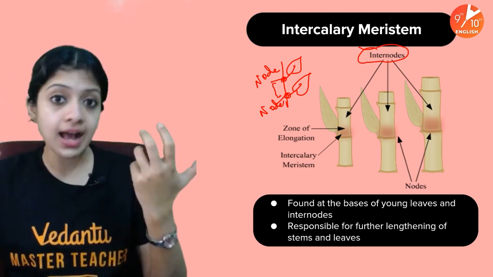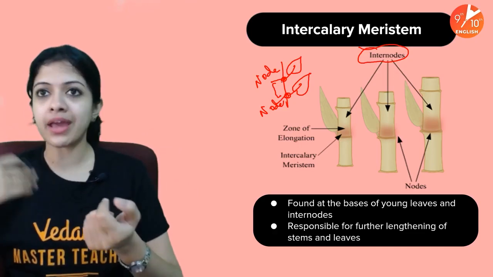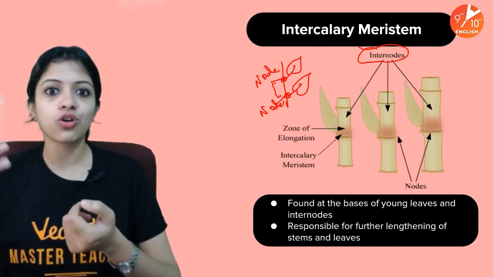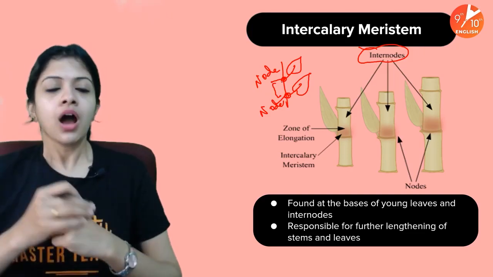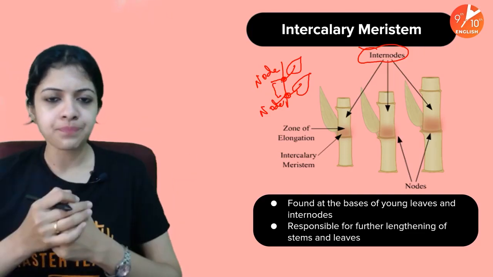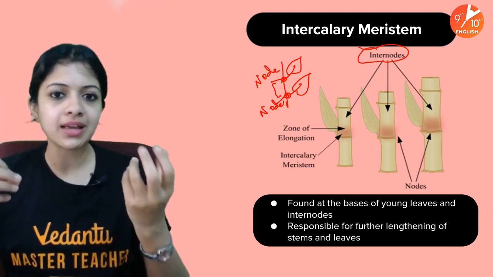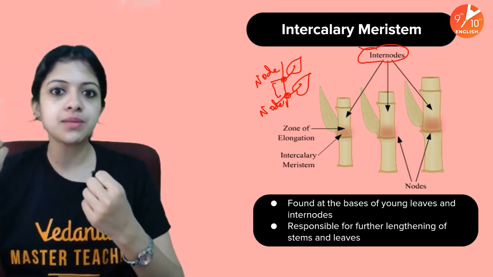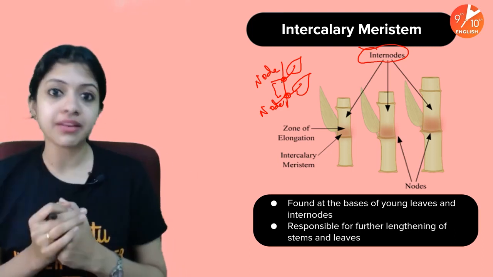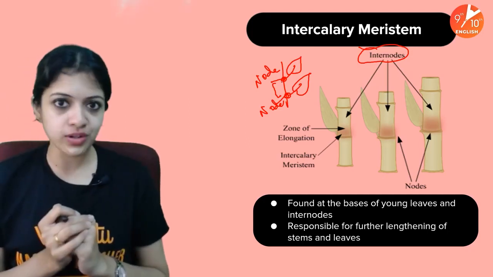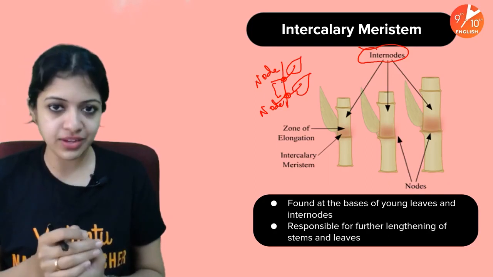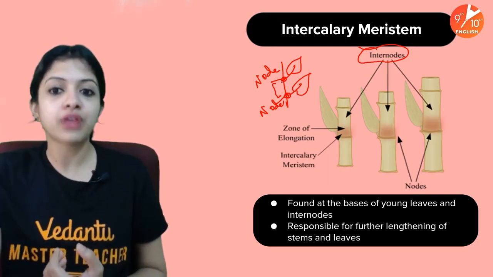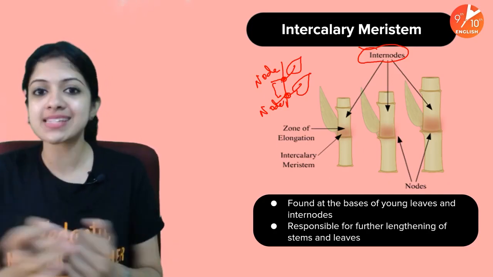even if there is grass in those grazing fields where cows, sheep, goats and all of them constantly come and eat the top parts of the grass, why do you think they keep growing back? Although the growing tips, or the apical meristem, are lost because the animals are eating them up, intercalary meristems may still be left over, and because of them the plant can still keep dividing actively, because it can grow back from intercalary meristems which are still active.